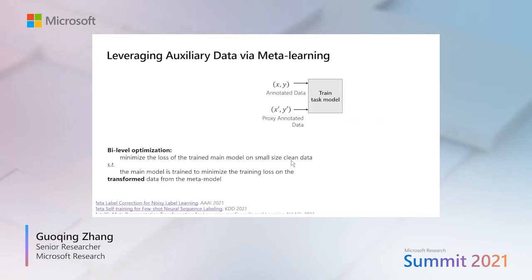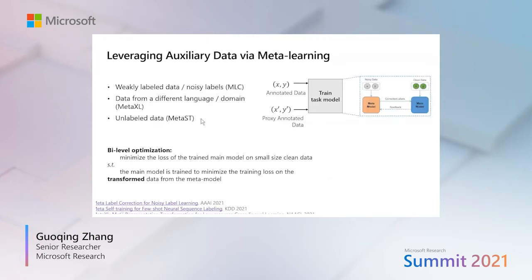The key idea is that with the different types of data available, we're going to build a meta model to transform those data such that they can be used by our task model. Let's take the example of using weak supervision as a case here. On the right-hand side, I'm showing a general framework of how we can use meta-learning to leverage such data. For example, we are given a set of small, clean examples and also a large set of proxy examples here. And our goal is to train a task model.